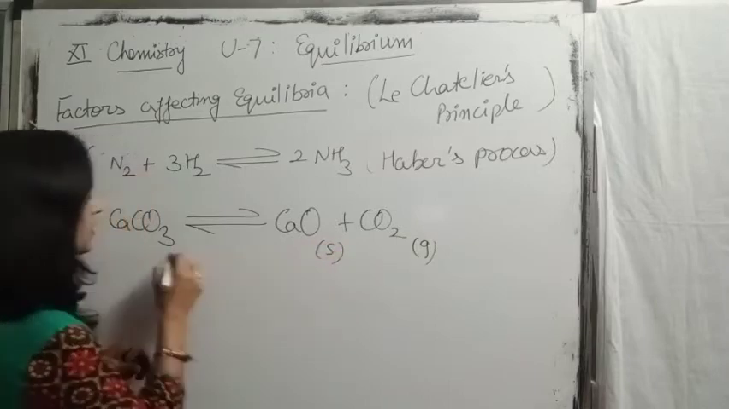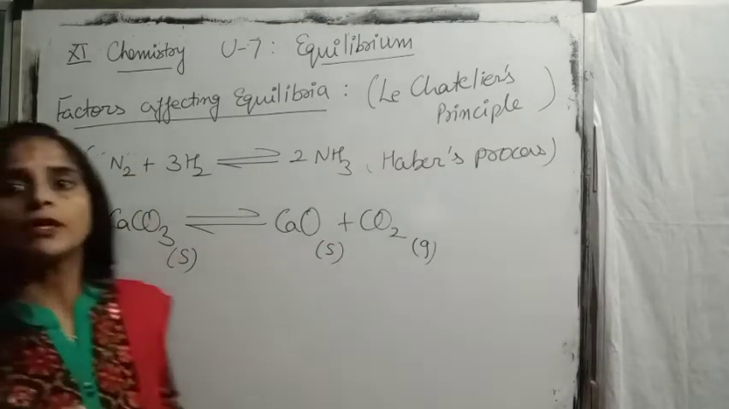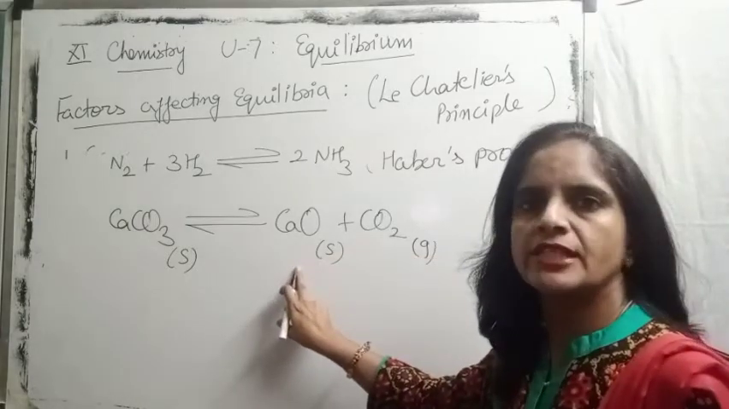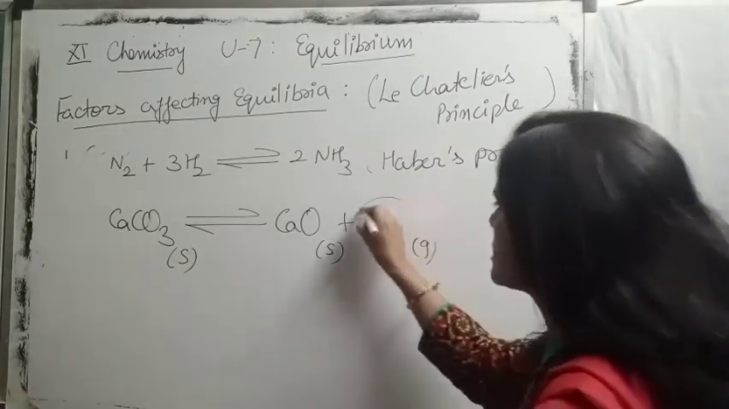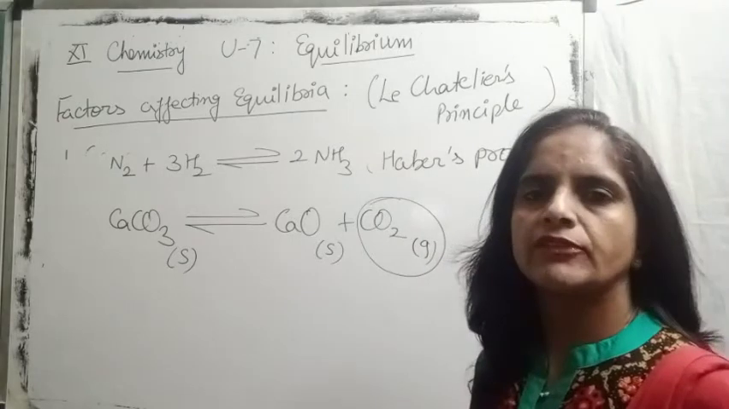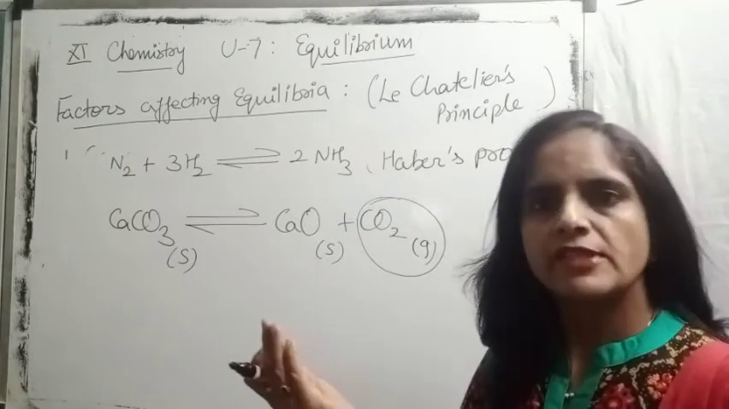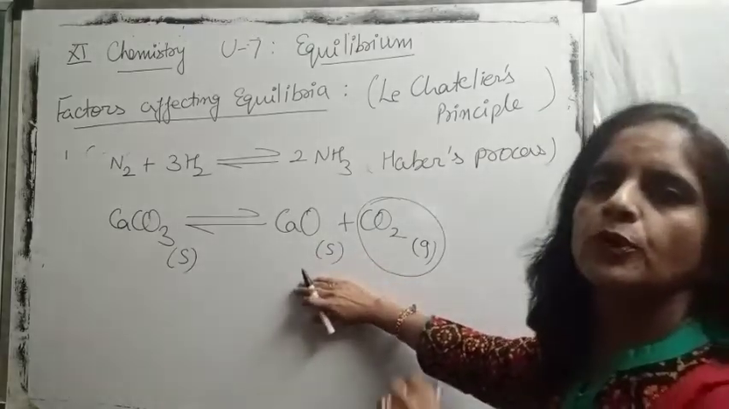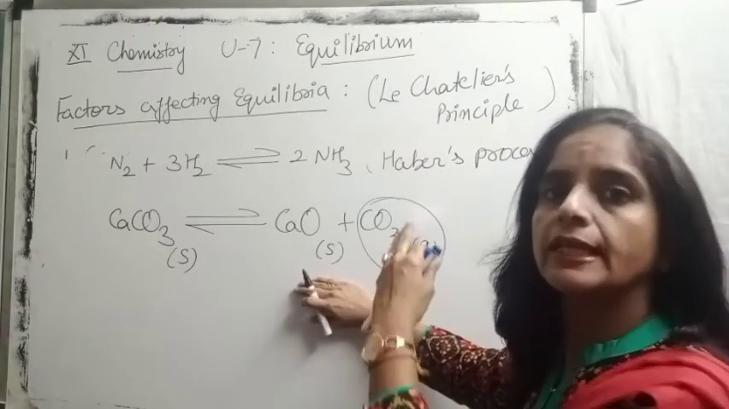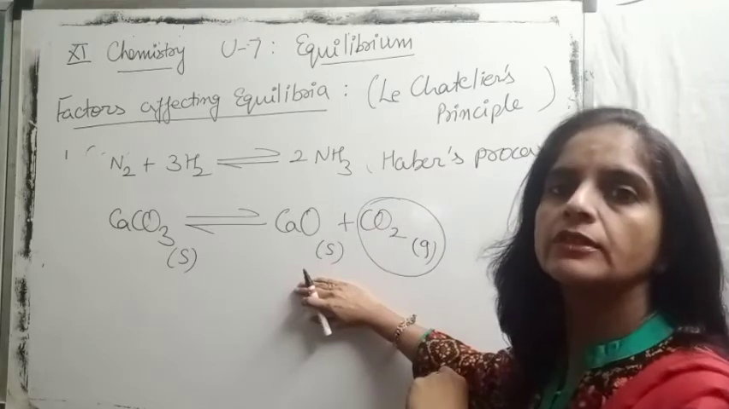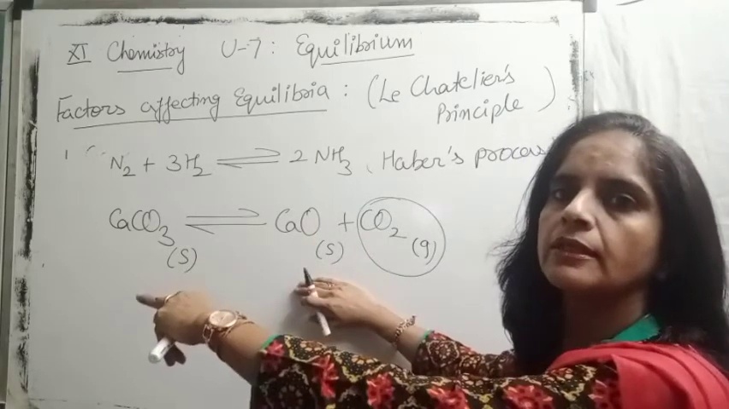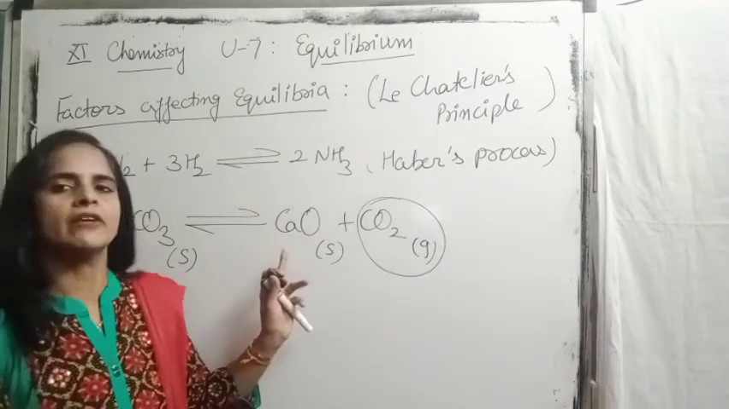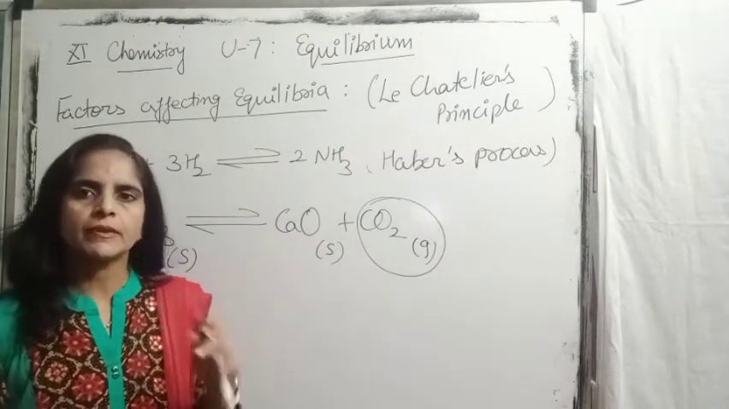Calcium oxide is also very important as a building material. So to increase the production of calcium oxide, CO2 should be removed continuously from the reaction mixture. If CO2 is continuously removed, the amount of product decreases and calcium oxide cannot recombine with CO2 to give back calcium carbonate. In this way, we can increase the production of calcium oxide.